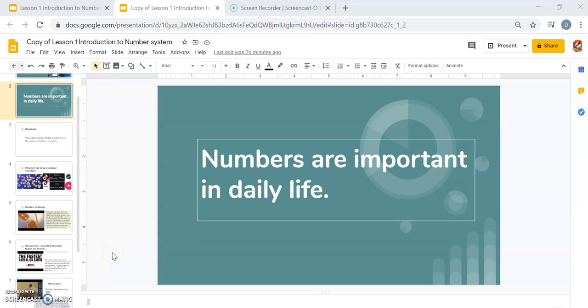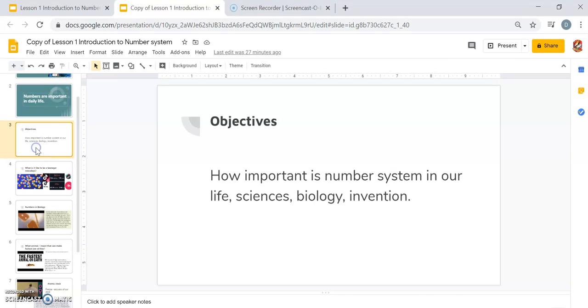Hello guys, so this is the first lesson for Mathematics 7. In this lesson, we're going to discuss the introduction to numbers and the number system. You have heard numbers many times, and we all know that numbers are important in daily life. But sometimes we don't really appreciate it. For us, we think of numbers as just a means of counting.